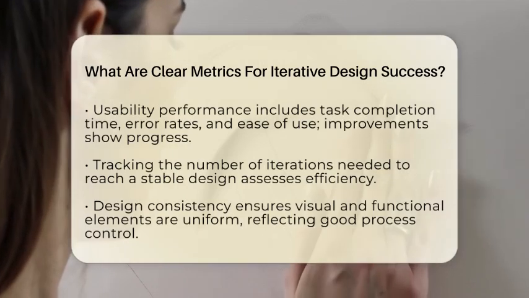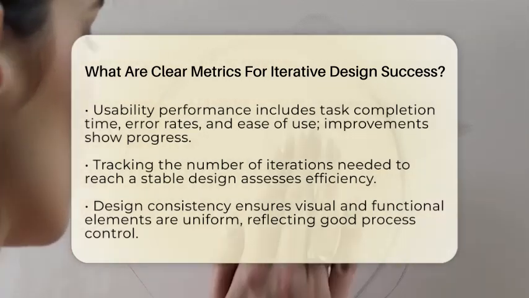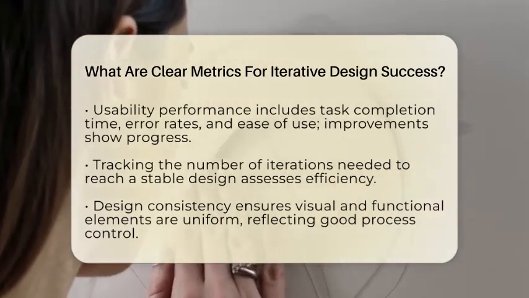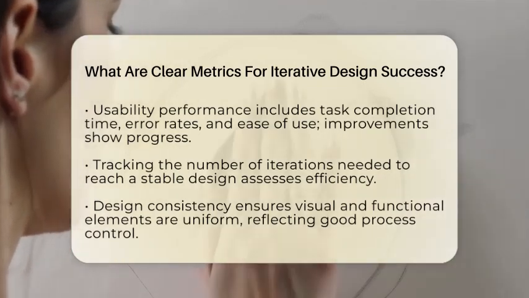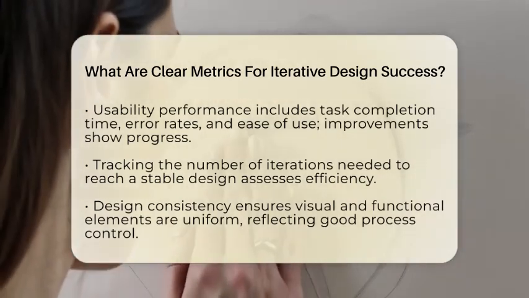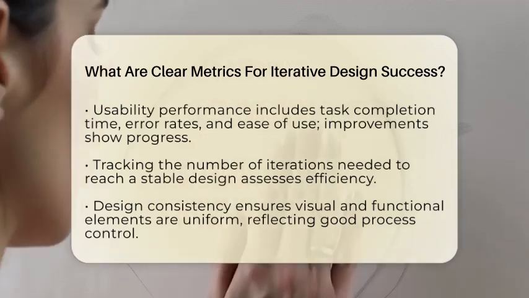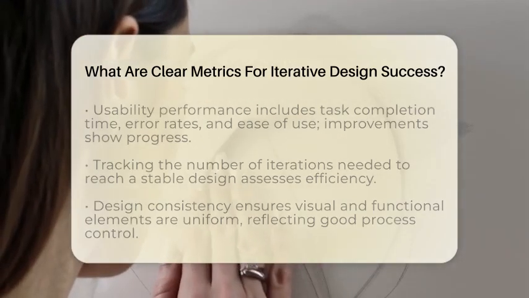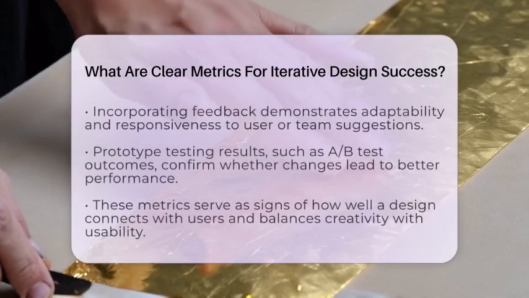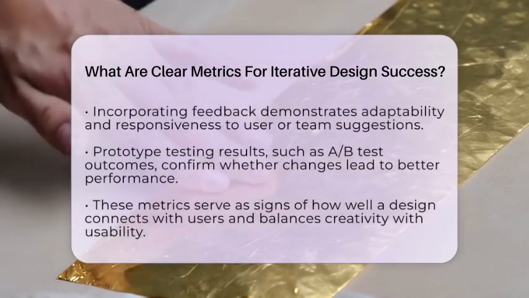Tracking the number of design iterations needed to reach a stable version helps measure efficiency. If you reach your goals in fewer cycles, your initial ideas might be clearer or your feedback process more effective. For instance, if you only need 3 versions to get everything right, that's a good sign.